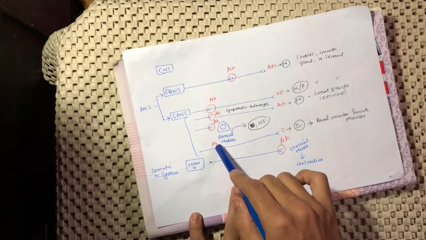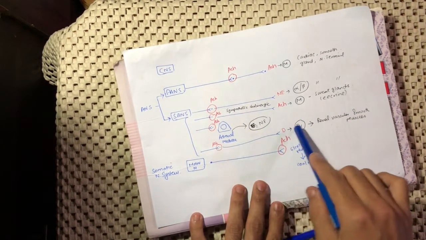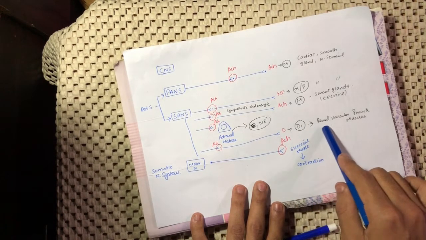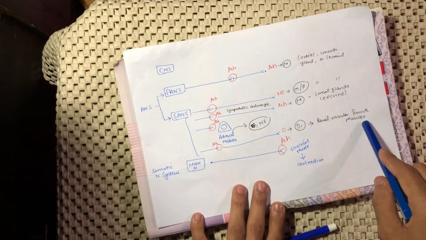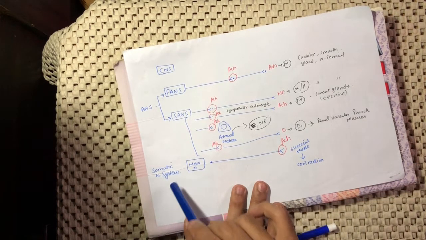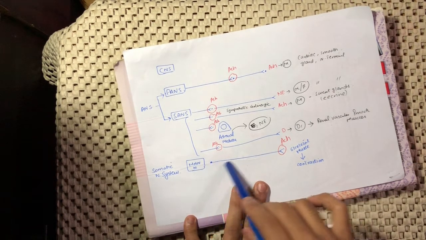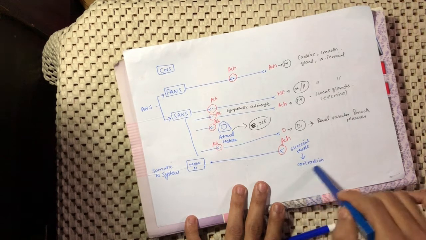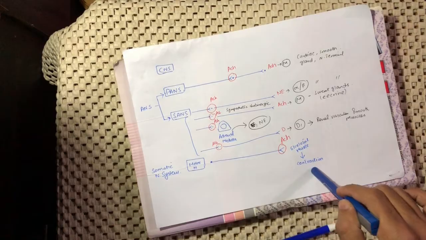If acetylcholine is released at the preganglionic end and dopamine at the postganglionic nerve fiber, it will act on the dopaminergic D1 receptors, which act on the renal vascular smooth muscle cells. In the somatic nervous system, the motor nerve releases acetylcholine at the skeletal muscle neuromuscular end plate and causes contraction. Remember this.